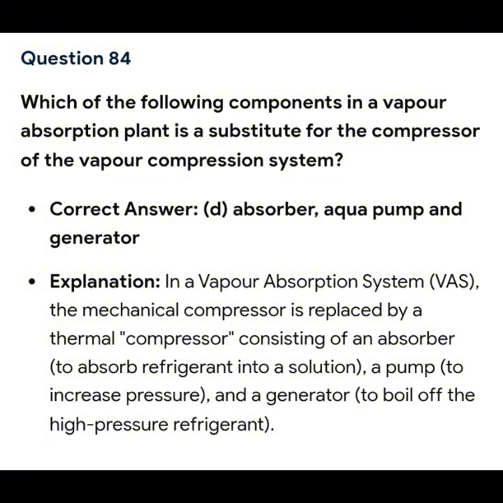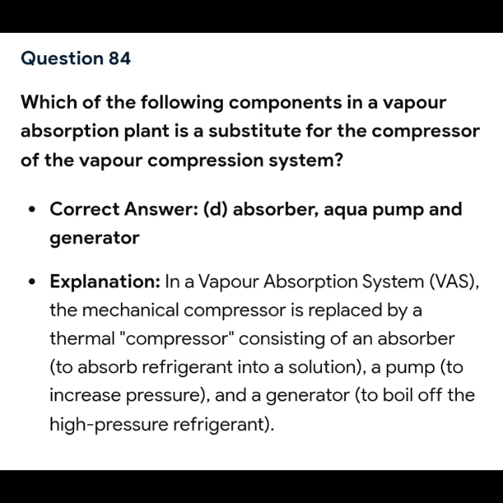So the next question is question 84. Which of the following components in a vapor absorption plant is a substitute for the compressor of the vapor compression system? So the answer is letter D, absorber, aqua pump, and generator.